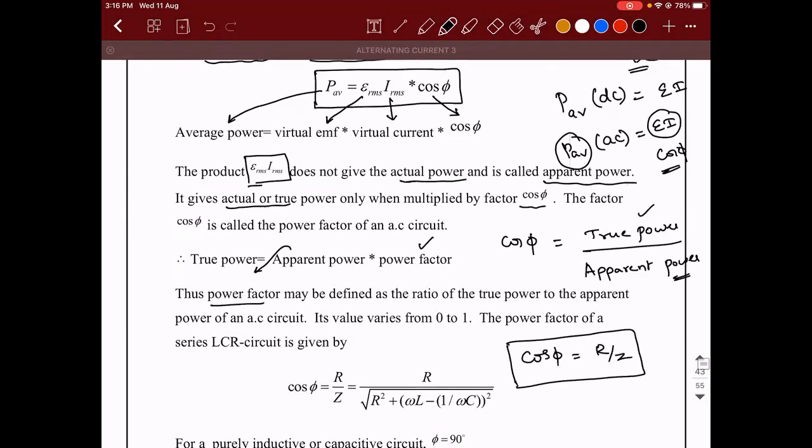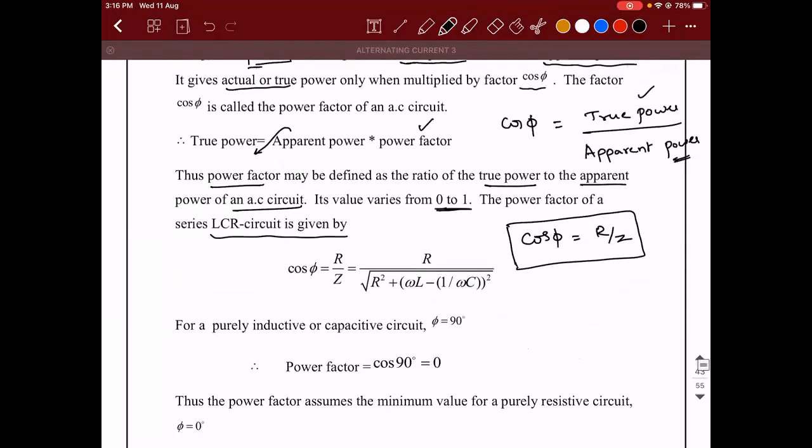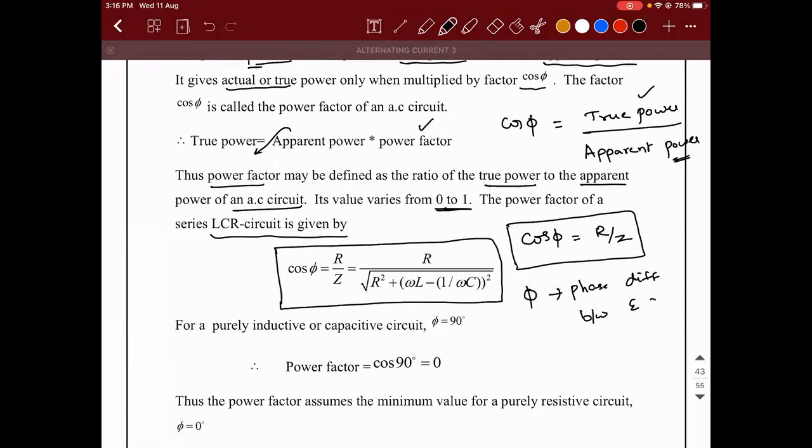Power factor is defined as the ratio of the true power to the apparent power of an AC circuit, and its value varies between 0 to 1. So the power factor of an LCR circuit is given as cos phi is equal to R divided by Z. Okay. Now comes an important question. What is this phi? Phi is actually the phase difference between EMF and current, right?